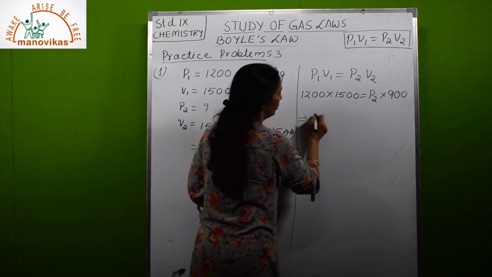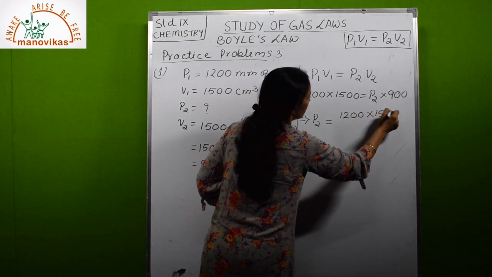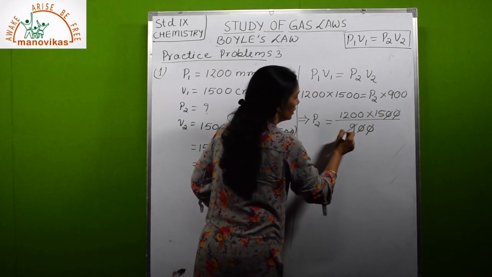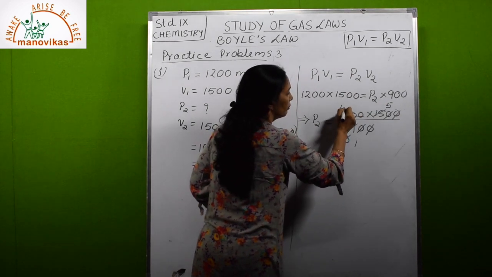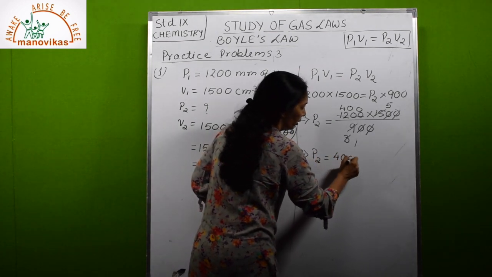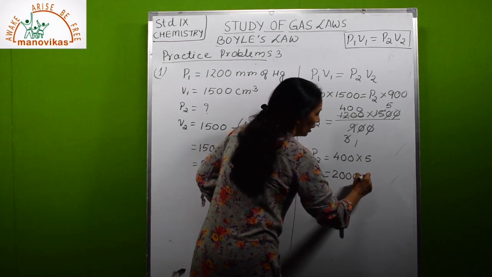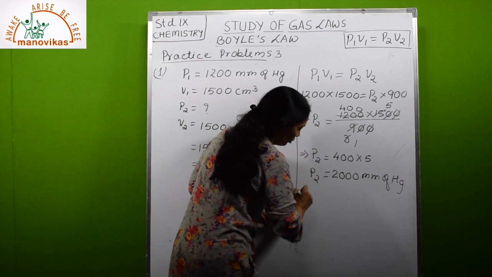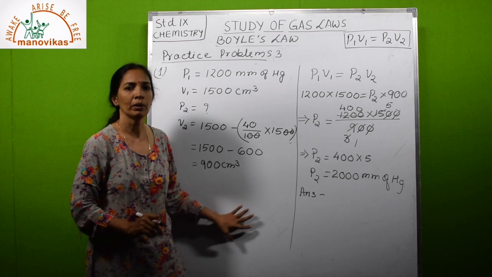That will be P2 equal to 1200 into 1500 divided by 900. 3 3s are 9, 3 5s are 15, 3 1s are 3, 4s are 0, 0. So P2 is equal to 400 multiplied by 5, that is equal to 2000 mm of Hg. So P2 is equal to this. Then you can write the answer. The final pressure is 2000 millimeters of mercury.